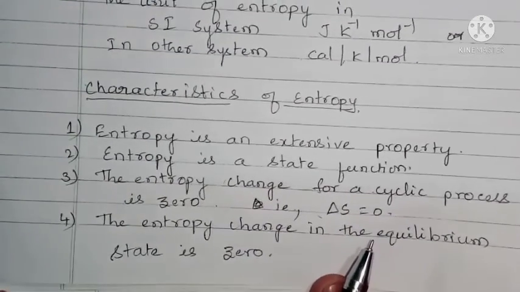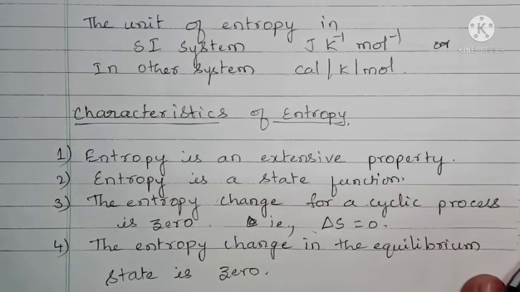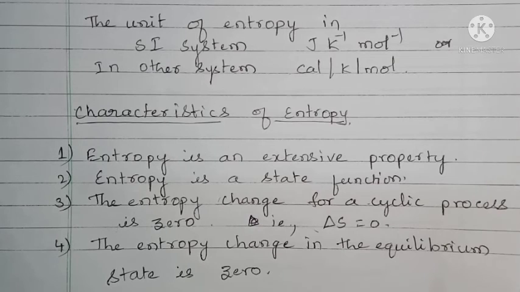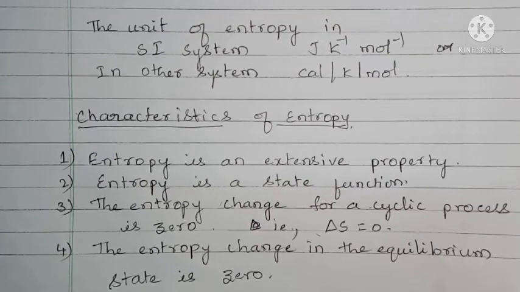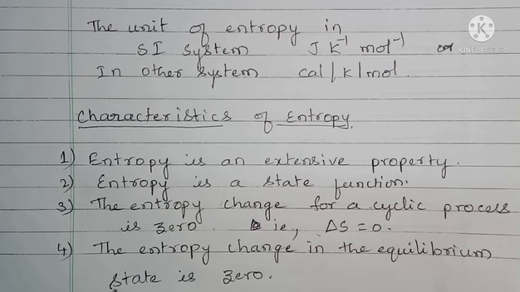As the amount in the system increases, there is increase in the entropy, so it is an extensive property. Second one, entropy is a state function, that is, change in entropy values depends only upon the initial state and the final state, and it is independent of the path, so it is a state function.